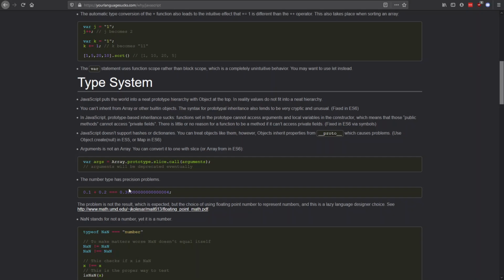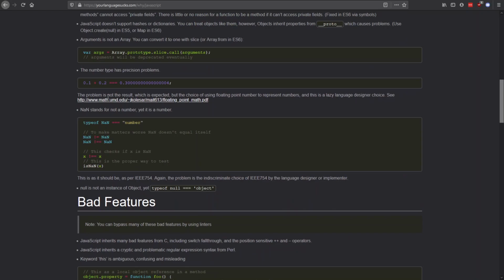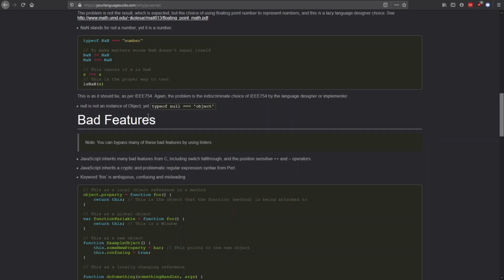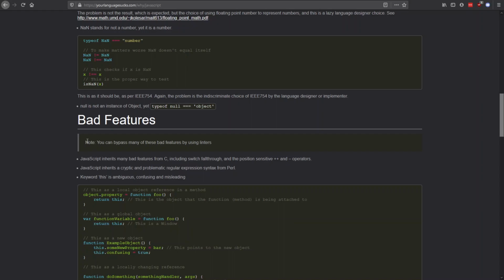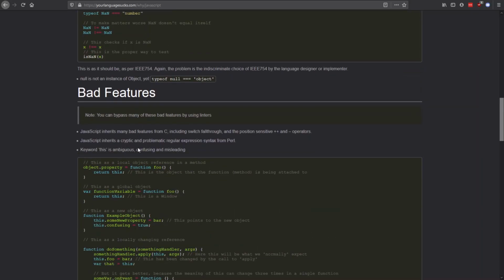The number type has precision problems. Yes, it is very true. The problem is not the result, which is expected, but the choice of using floating point numbers to represent numbers, a lazy language designer choice. See, there is floating point math itself. And NaN stands for not a number, yet it is a number. Why? That's why, bad feature. This is something you need to see before you hate on JavaScript. You could bypass many of these bad features by using linters, so that's fine. You could find it online.